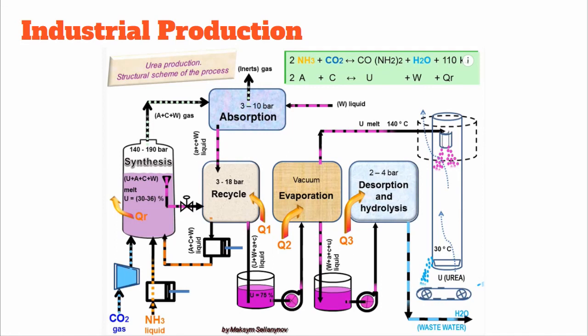Alright, now I will go over the industrial production of urea. There is a lot going on in this diagram, but first we'll start in the lower left corner with the raw materials to start the reaction. Industrial plants use the aforementioned Bosch-Meiser reaction to create urea, so ammonia and carbon dioxide are needed. These are often produced on-site from other materials, where a reforming process can produce a source of carbon dioxide as well as a source of hydrogen, which gets mixed with nitrogen pumped from the air to produce ammonia.